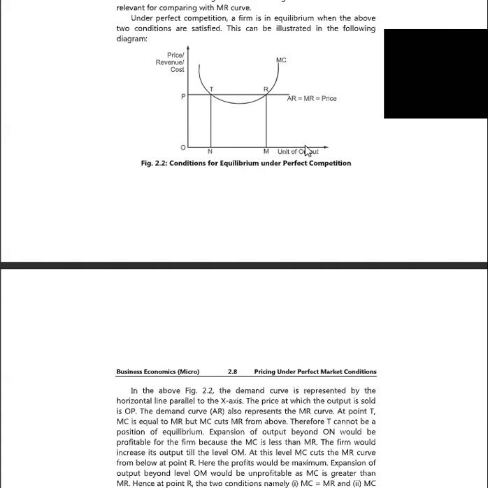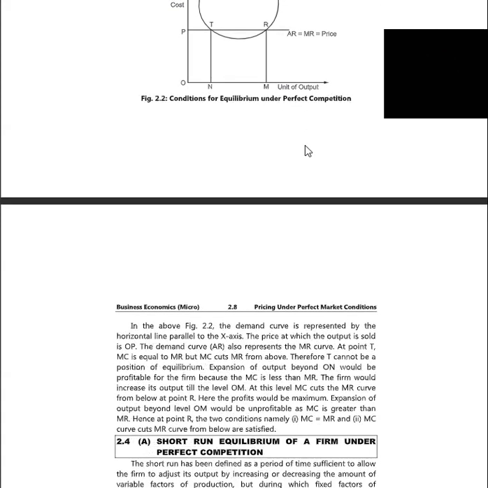Here, this is the point of maximum expansion of output. Output beyond level ON would be unprofitable as MC is greater than MR. Hence, at point R, the two conditions, namely MC is equal to MR and the MC curve cuts the MR curve from below, are satisfied.